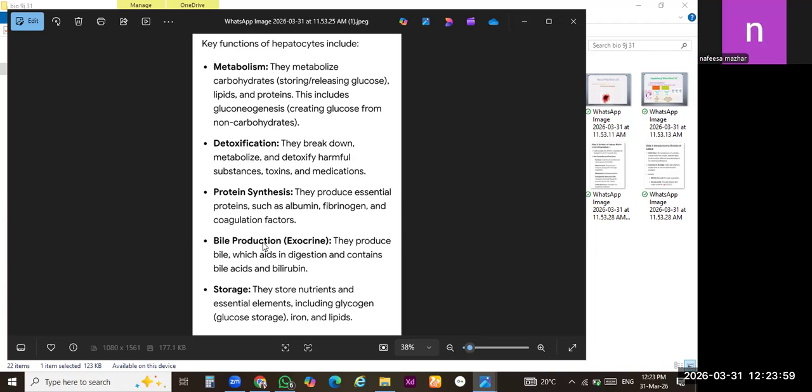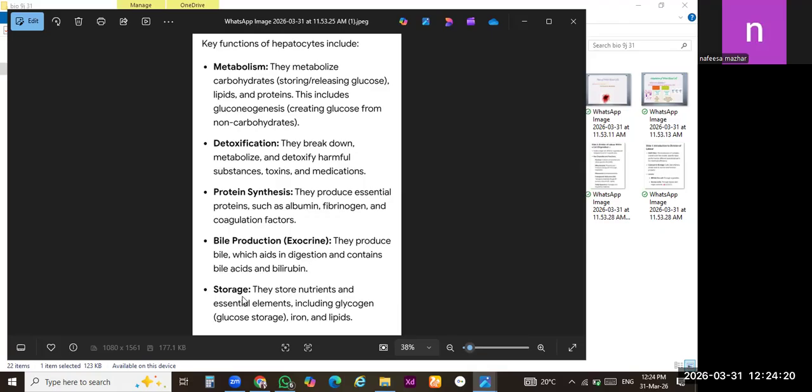The next function is bile production. Bile is the secretion which is produced by the liver cells, and this secretion, bile, is released into our digestive tract and helps out the digestion process.